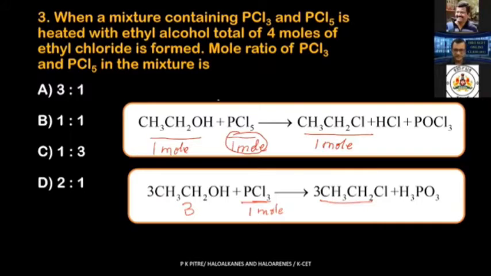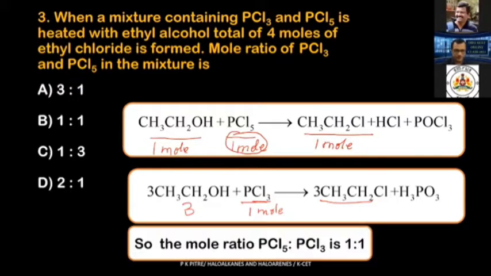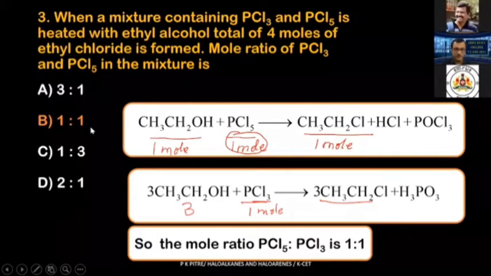PCl3 and PCl5. So look into this. You have used 1 mole of PCl5. You have used 1 mole of PCl3. So what should be your option? Your option should be PCl5 and PCl3 in the ratio of 1:1. So the option should be the second one. If you had written directly 3:1, you would go wrong. If you have written 1:1, then you are conceptually correct.